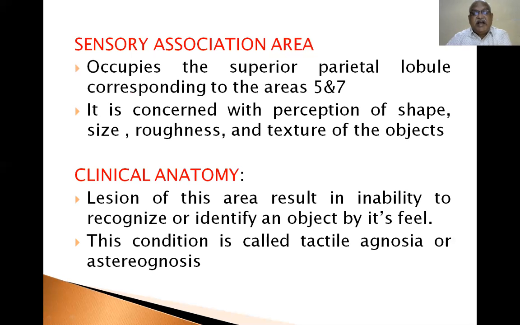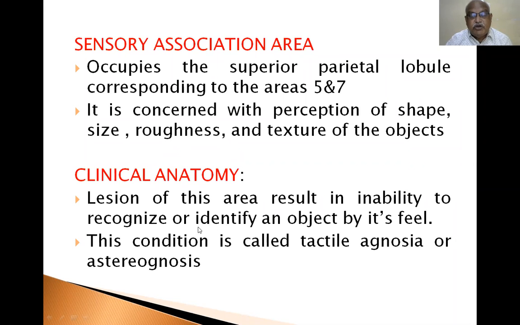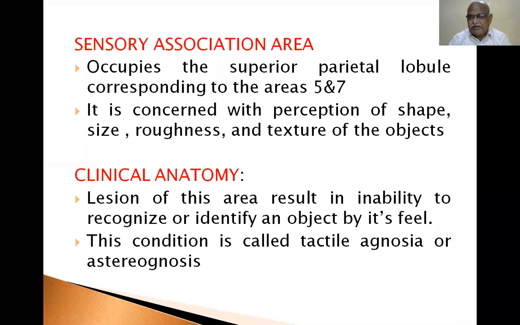The sensory association area occupies the superior parietal lobule and corresponds to areas 5 and 7. It is concerned with the perception of shape, size, roughness, and texture of objects. Clinical anatomy: a lesion of this area results in inability to recognize or identify an object by its feel. This condition is called tactile agnosia or astereognosis. That means if you give a coin, you cannot identify the coin if kept in the hand. The patient does not know what it is. It is nothing but tactile agnosia.